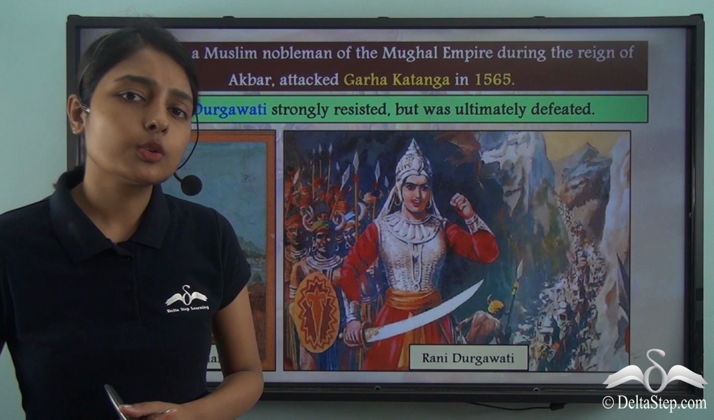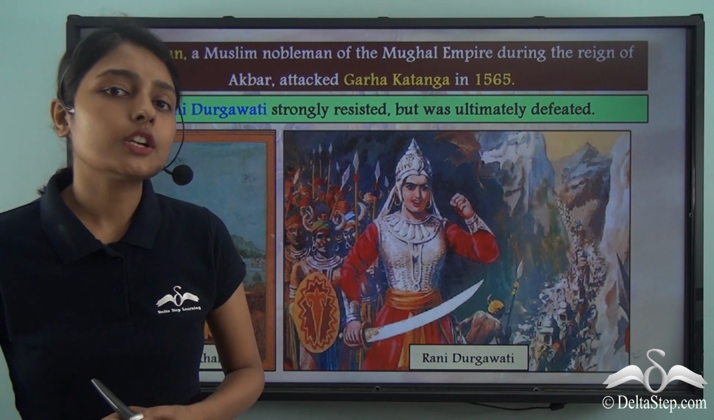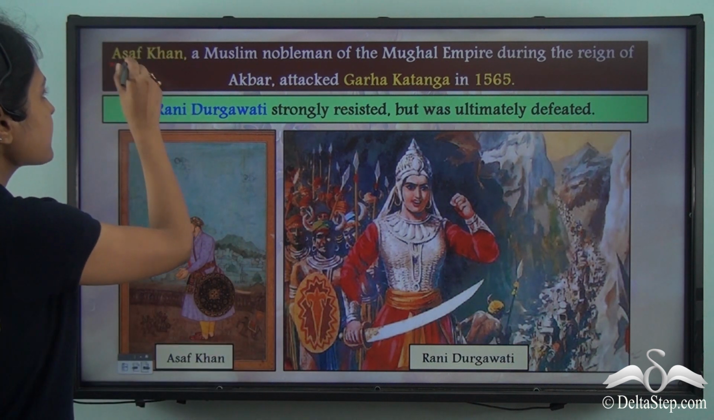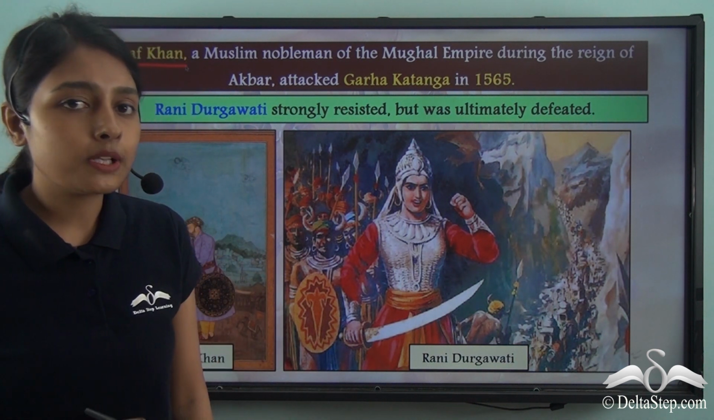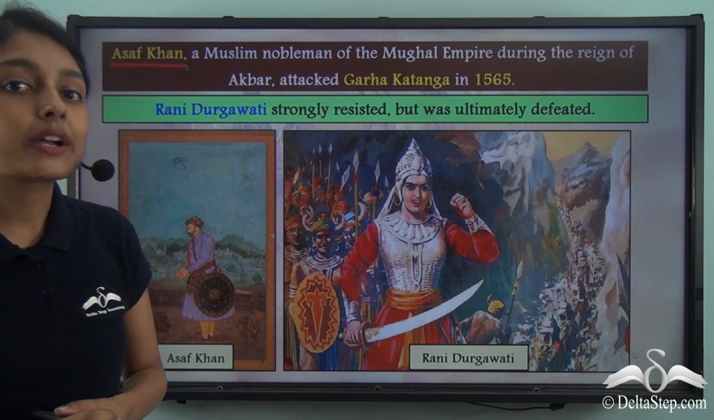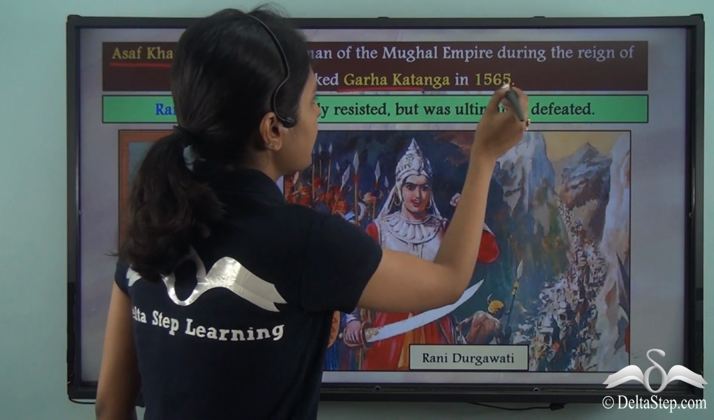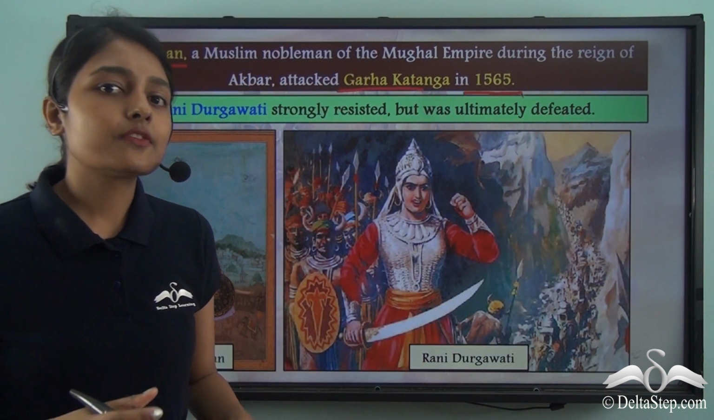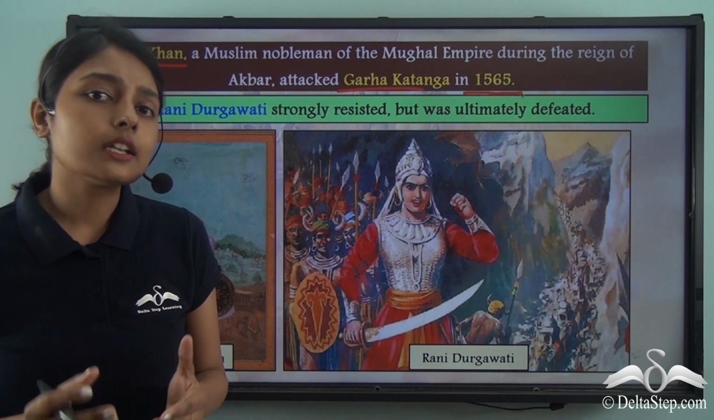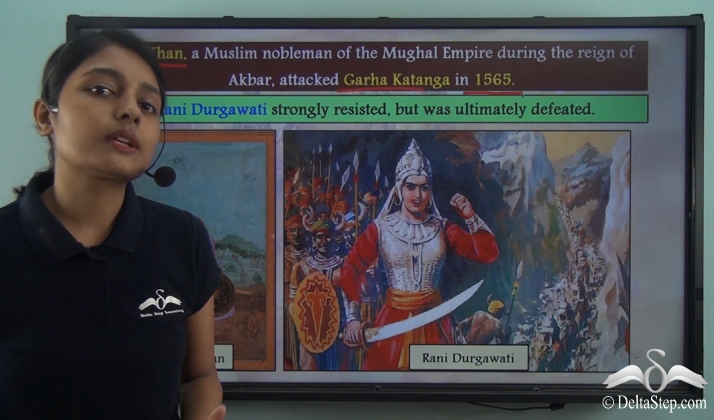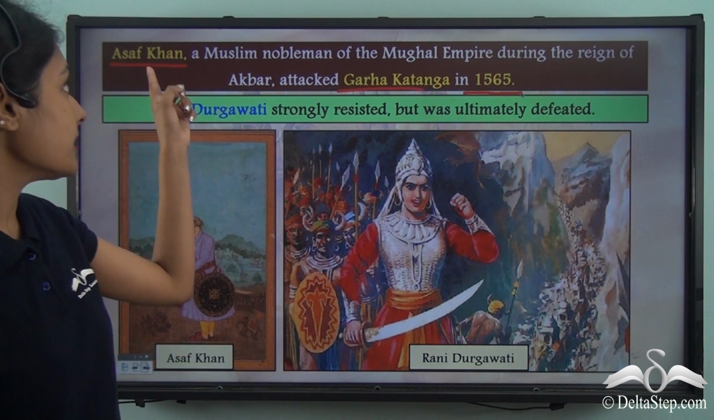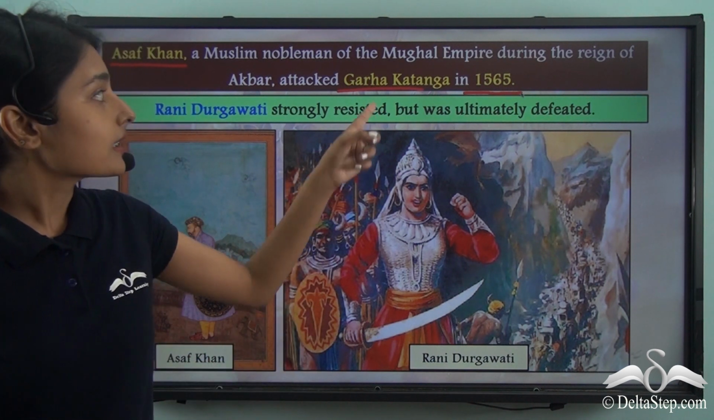But the glory of Rani Durgavati and the Gond kingdom did not last for long. Why is it so? This is because Asaf Khan, who was a Muslim nobleman of the Mughal Empire during the rule of Akbar, now attacked Garha Katanga in the year 1565. So we learned that following the death of Dalpat, it was Rani Durgavati who was ruling, and during her rule, the Gond kingdom also became larger and more powerful. But this period of glory came to an end when Asaf Khan now attacked Garha Katanga.